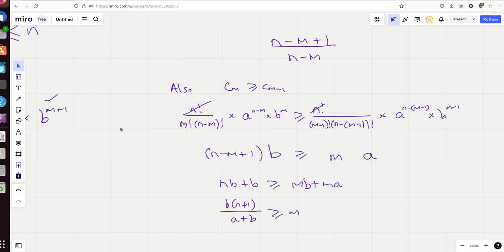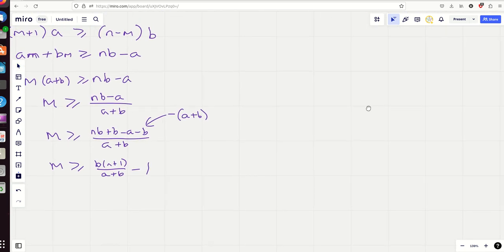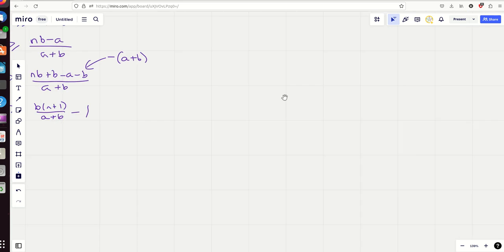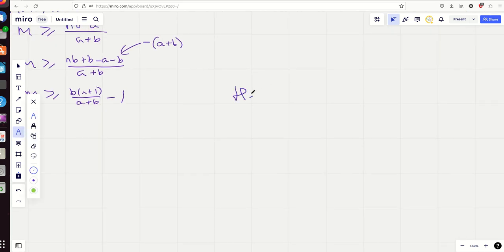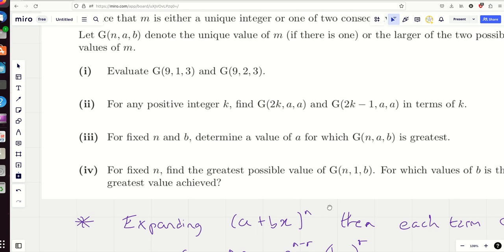And so, combining these two inequalities, we derive the result. There's our two inequalities. m's bigger than that one, but m's smaller than that one. And so we can say, hence, m is trapped between basically a number minus 1 and the number itself. Cool, we've proved that. Now we do need to justify the next little sentence here.